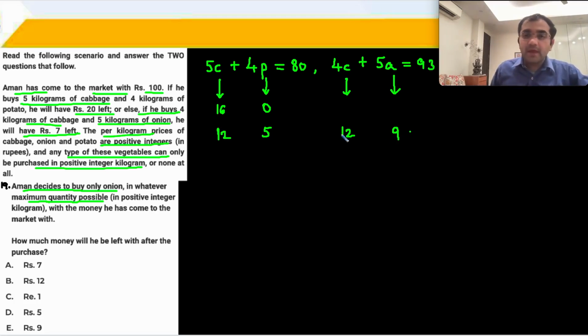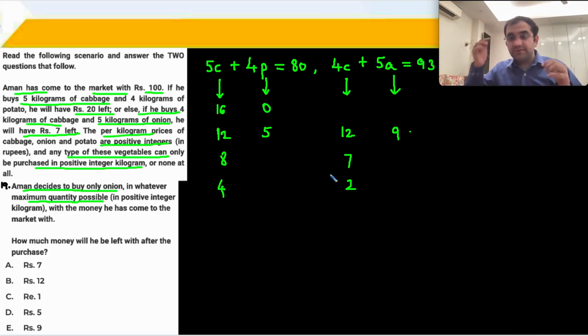Is there anything else that might satisfy? Here the value of C will decrease by 5: 12, 7, 2. But here the value of C will decrease by 4: 12, 8, 4, and then 0. So there is no other common value. There is only one solution for this set of values. How have I checked? Because no other value of C is coming the same. For these two sets of equations, C will have to be the same, no? But C is not repeating as a solution to both equations.